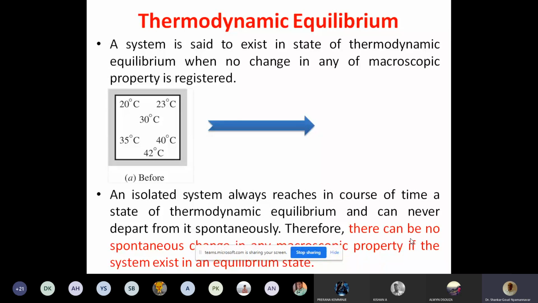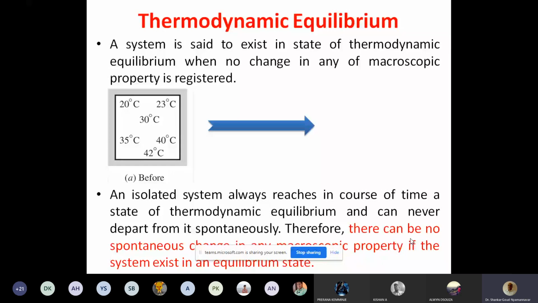An isolated system is a system enclosed by a boundary which does not permit both energy and mass transfer, right? If the boundary is such that it does not allow any mass transfer as well as any energy transfer, there is no energy entering or leaving, and no mass entering or leaving the system. Such a system is known as an isolated system.